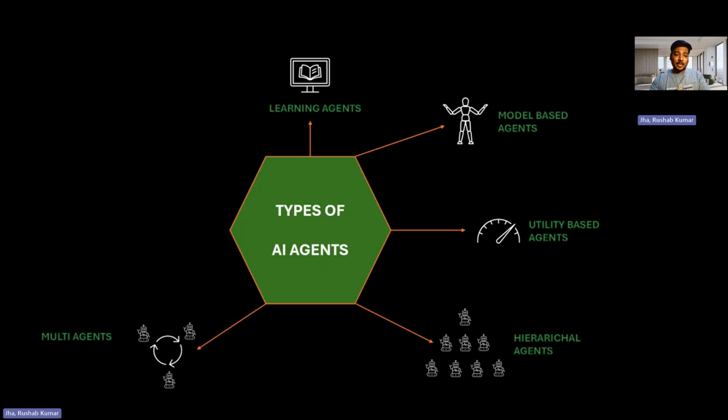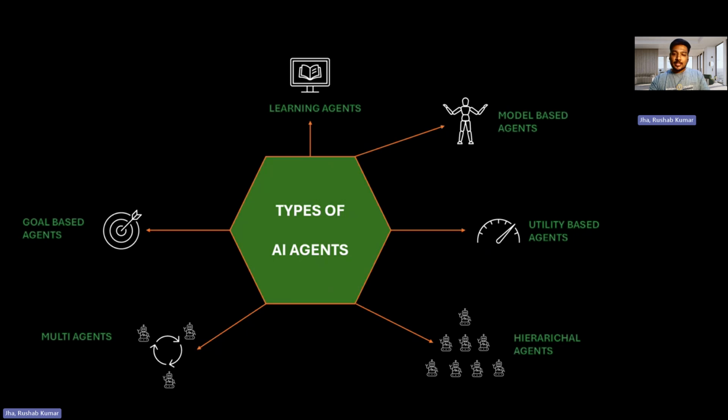Then we have something called a multi-agent. A multi-agent is a teamwork kind of agent, where within the team everybody is assigned a task and they work among themselves to deliver a task in a very effective manner. They all collaborate among themselves to do certain activities and hence provide you the response at the earliest.